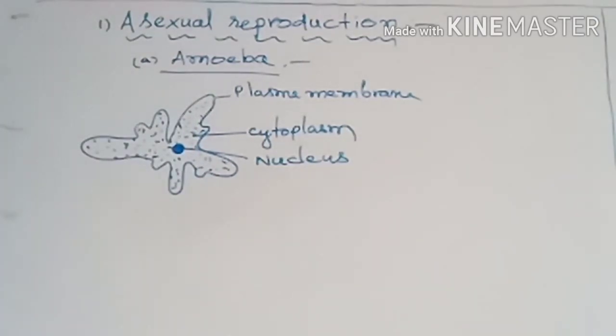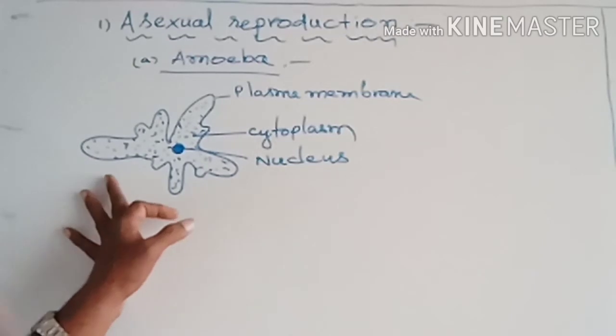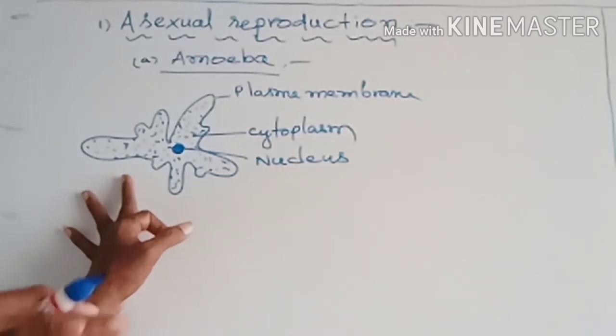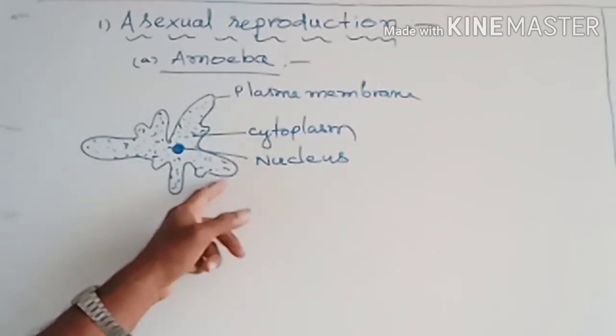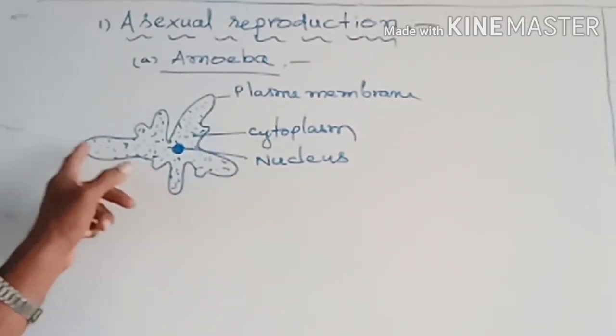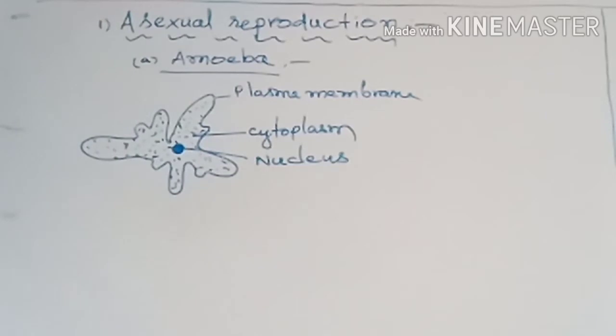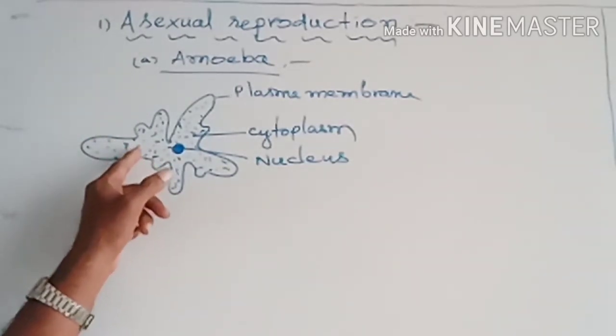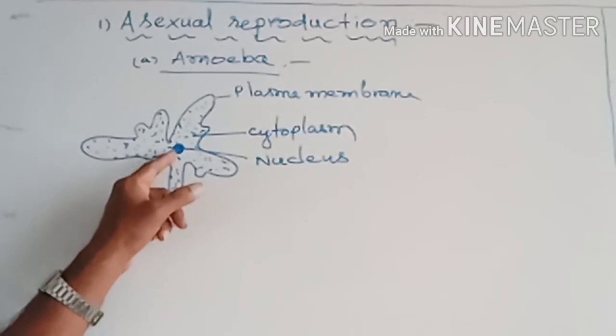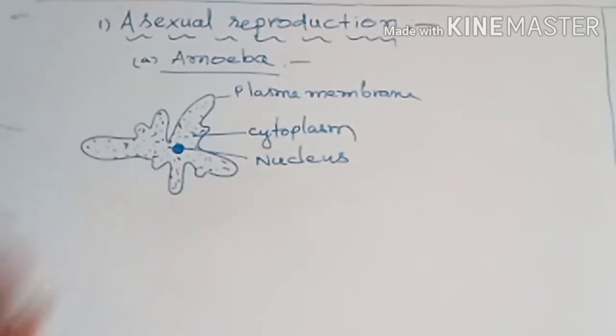So mostly these parts are present in amoeba. Amoeba is a single cell organism with no particular shape. Around the amoeba body, a very thin plasma membrane surrounds it. Inside, cytoplasm or protoplasm is present. Then a nucleus is also there in the amoeba body.